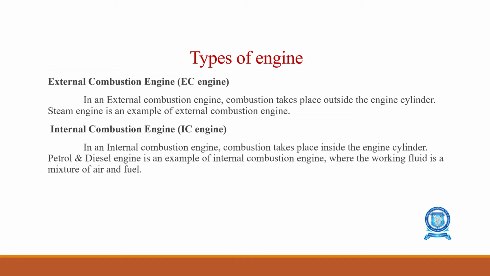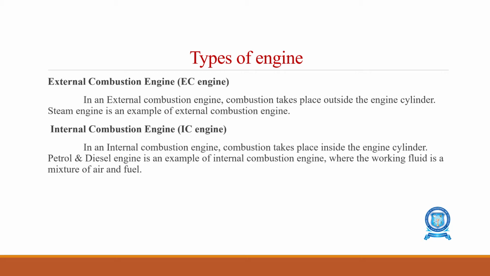After that we can see what the types of engines are. The basic types of engine are two: EC engine and IC engine. EC engine is external combustion engine, and IC engine is internal combustion engine. As the name itself says, in an external combustion engine the combustion takes place outside the engine cylinder.